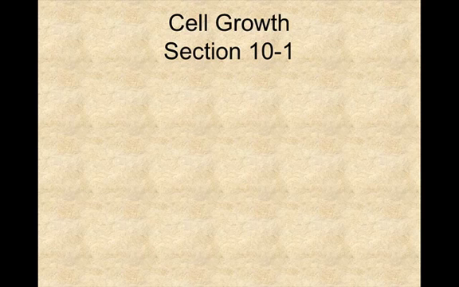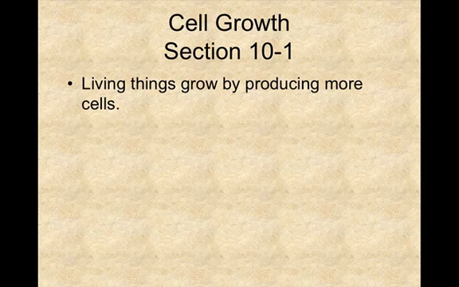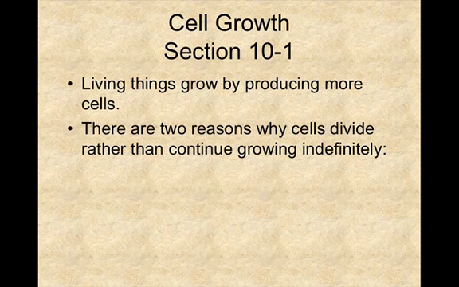Continue talking about the cell with talking about how the cell grows and reproduces. So section 10-1 talks about how cells grow. Living things grow by producing more cells. And there are two reasons why cells divide rather than continue to grow indefinitely. And the word indefinitely means forever.